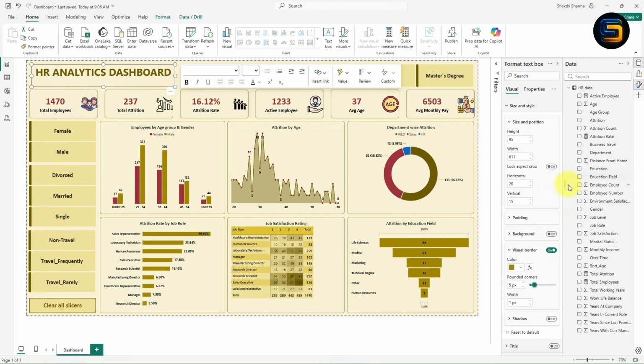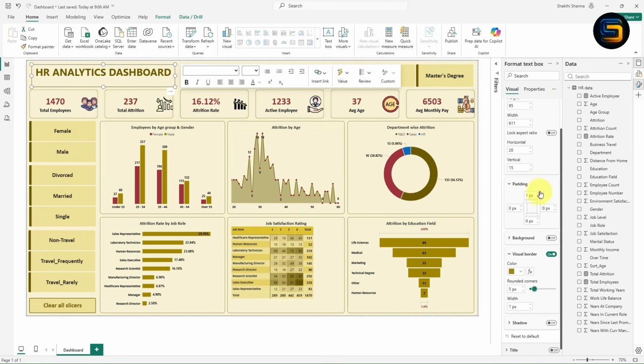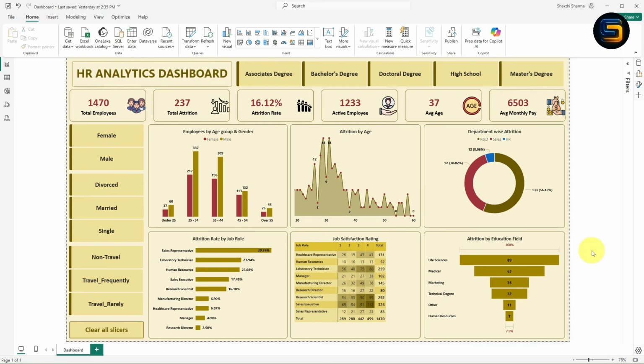Now let us adjust this. From here I will expand the padding. Now instead of 1 I will take here 5. I think it will look perfect. Let me increase more. 10, 15. Now finally this is our complete HR analytic dashboard created in Power BI.